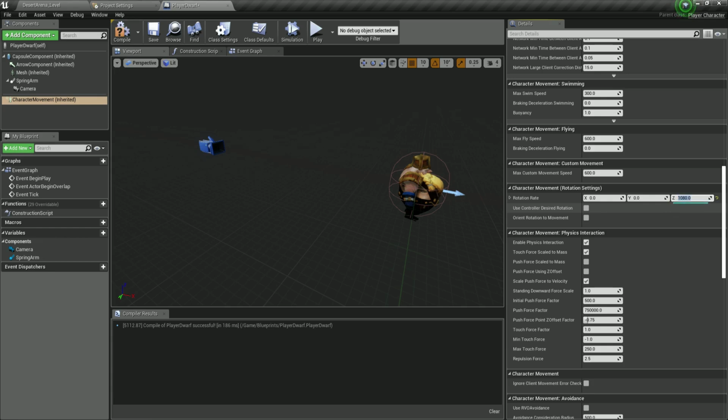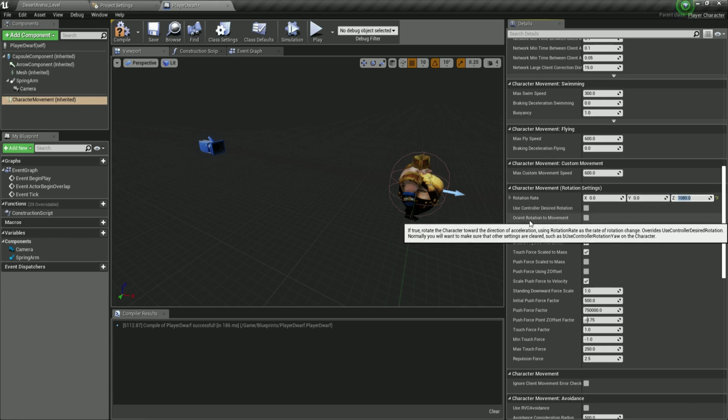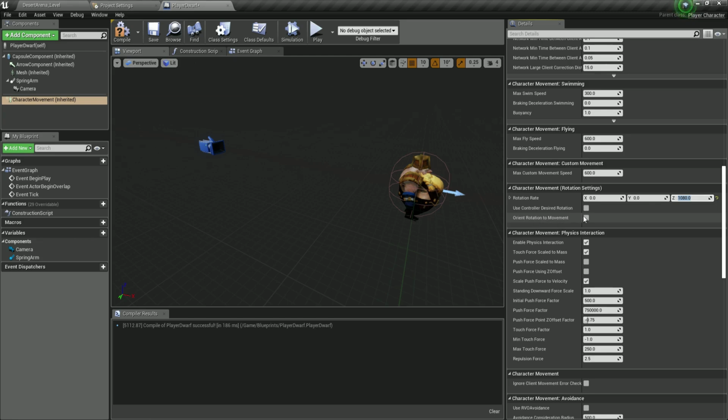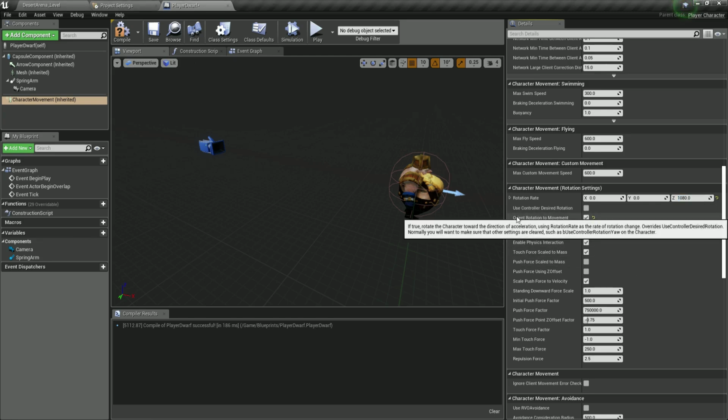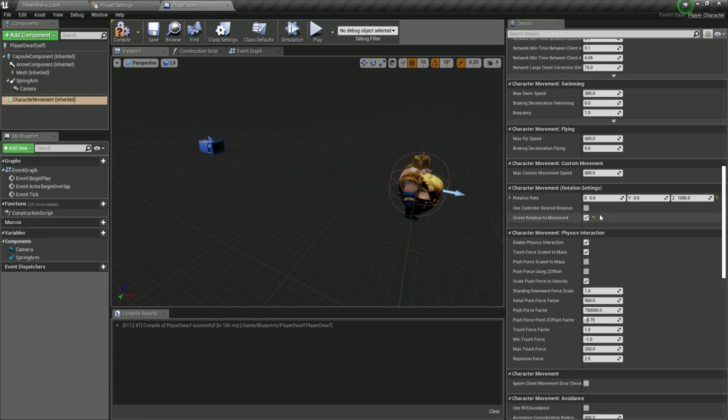This is basically the speed of his rotation, how fast he will rotate. And also over here, I'm going to check the checkbox for orient rotation to movement. If I hover over, see, if true, rotate the character toward the direction of acceleration. Basically, this means it will rotate the character towards the movement direction where he is moving. Make sure that you compile and save that.